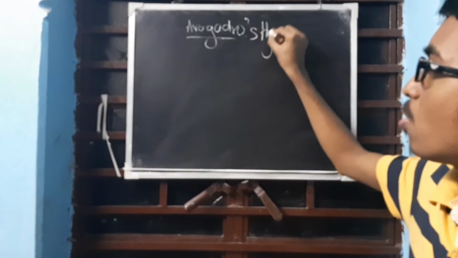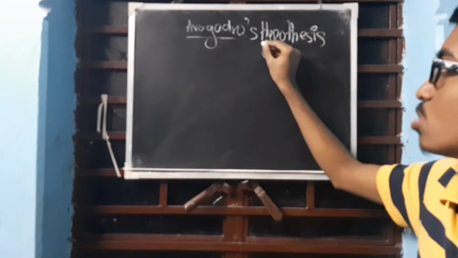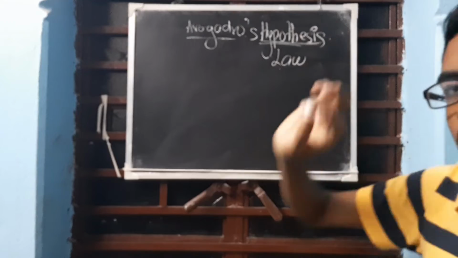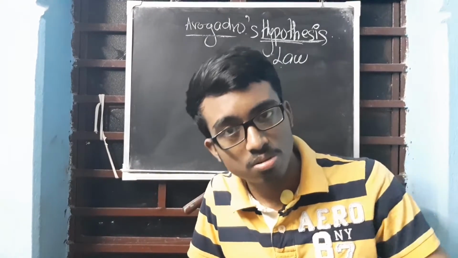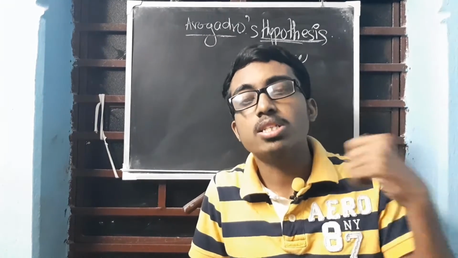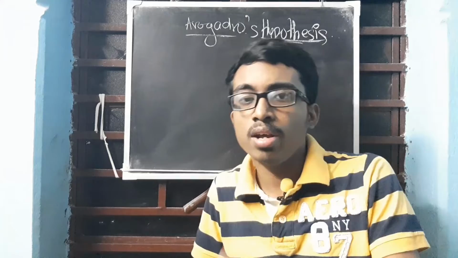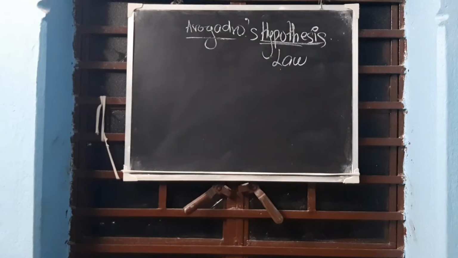Avogadro's hypothesis, or you can write it as Avogadro's law. It was a hypothesis, but it has now stood to the test of time, and so it has been accepted as a law. Preferably you should write law because it's no more a hypothesis.